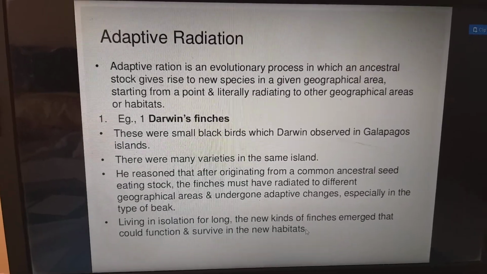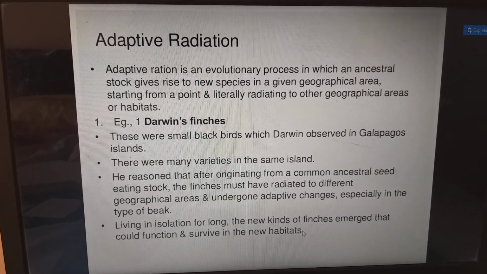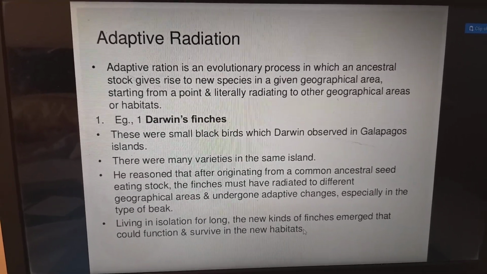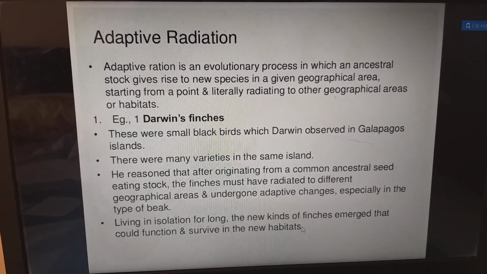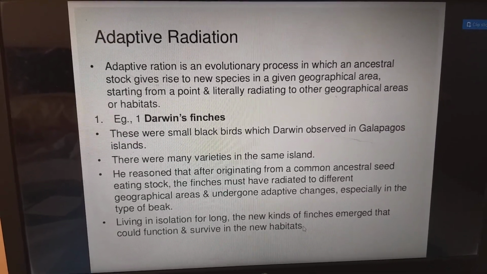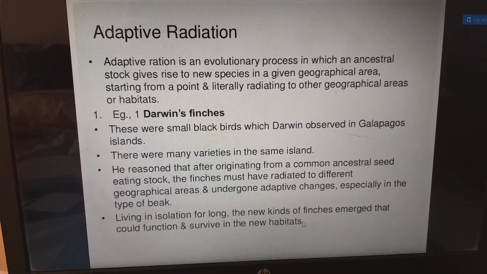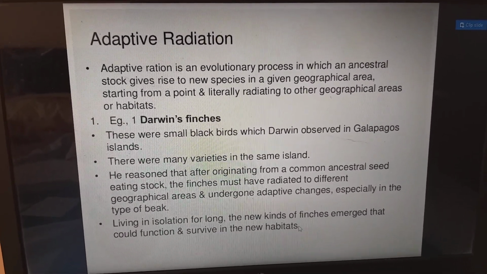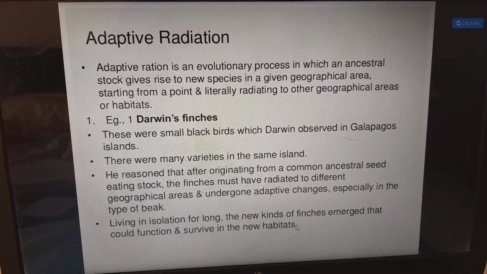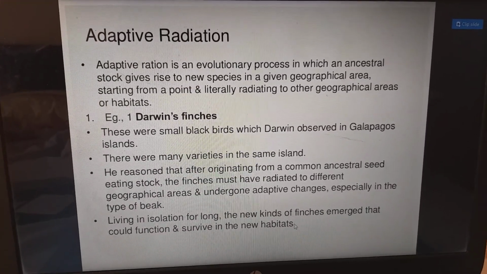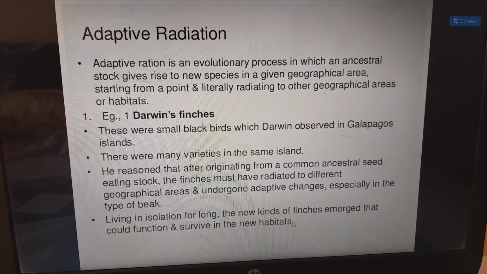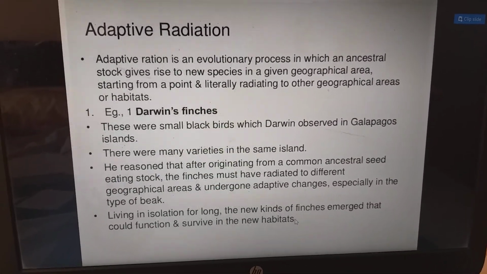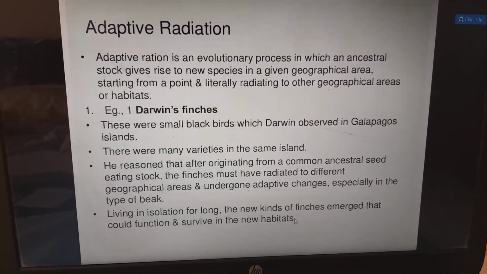Adaptive radiation. Adaptive radiation is an evolutionary process in which an ancestral stock gives rise to new species in a given geographical area, starting from a point and literally radiating to other geographical areas or habitats. For example, Darwin's finches. These are small black birds which Darwin observed in the Galapagos Islands. There were many varieties on the same island.